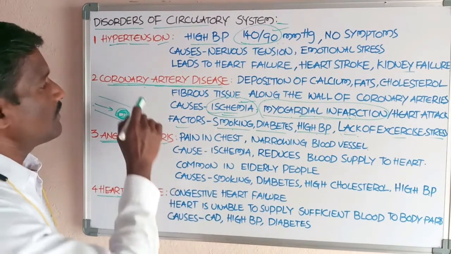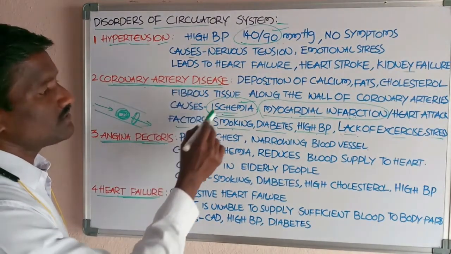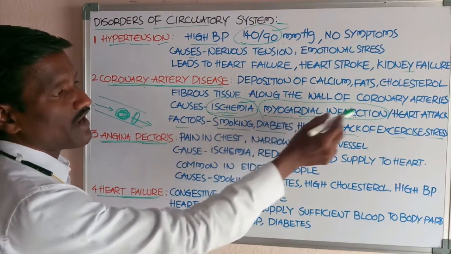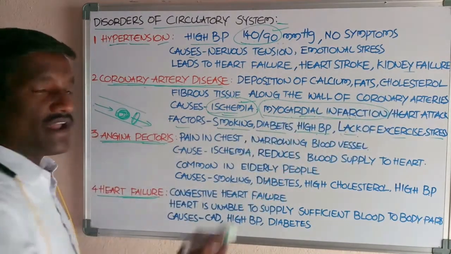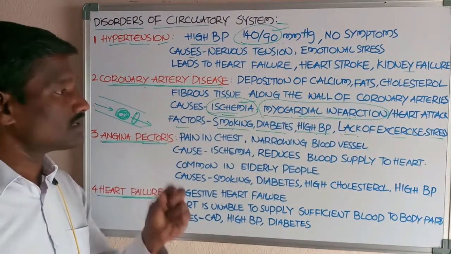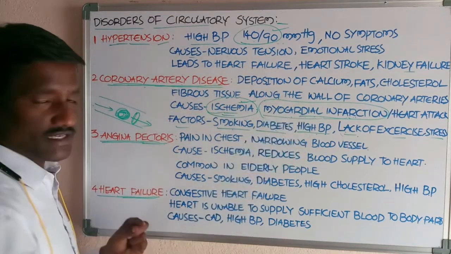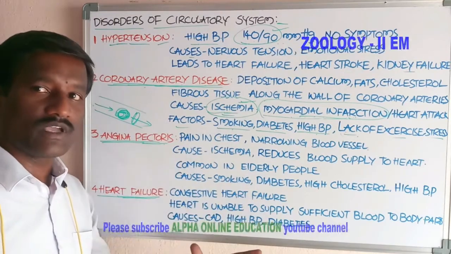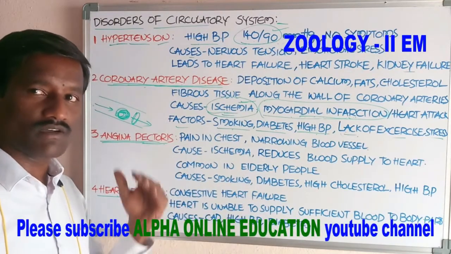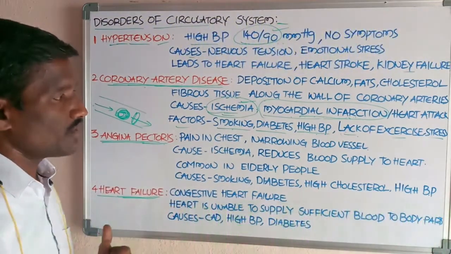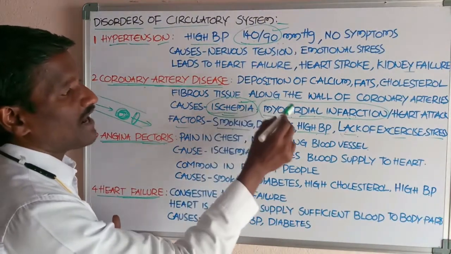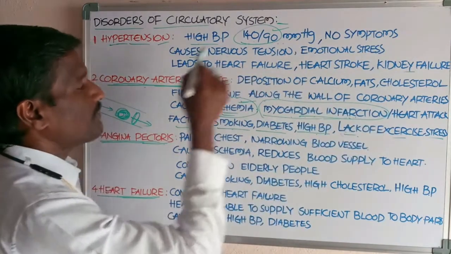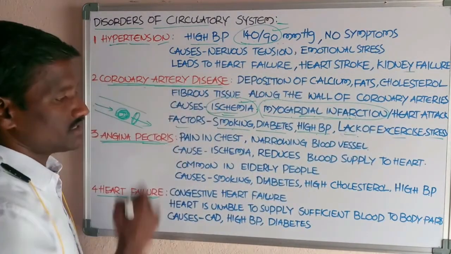Okay, these are the causes for heart failure. If you observe, coronary artery disease leads to ischemia, myocardial infarction or a heart attack. Necrosis occurs in myocardial infarction. Necrosis means localized death of the cells in the body. Ischemia, myocardial infarction, heart attack, these appear in coronary artery disease.